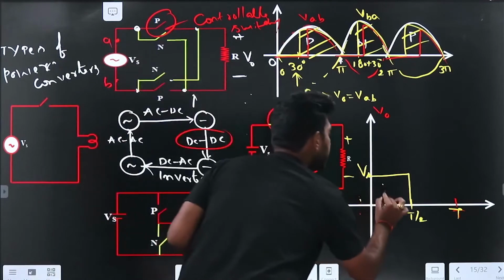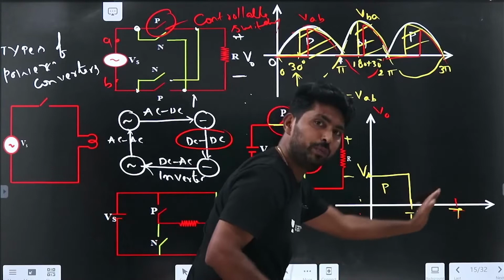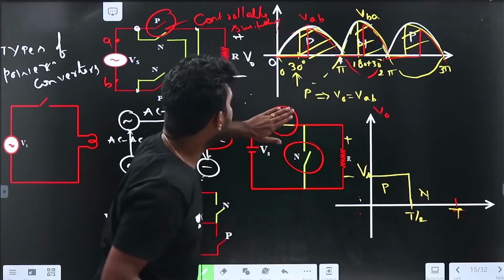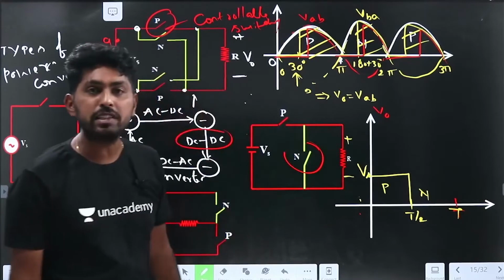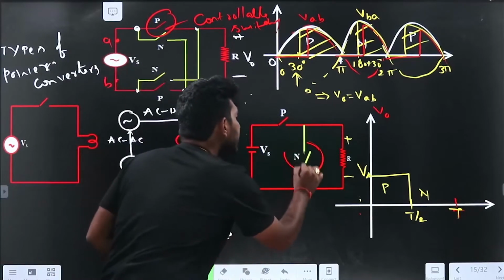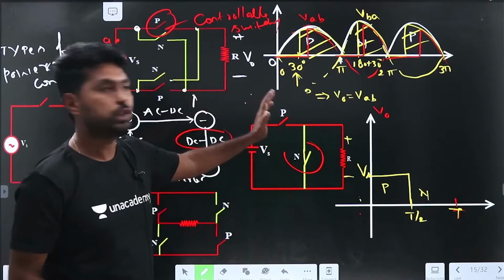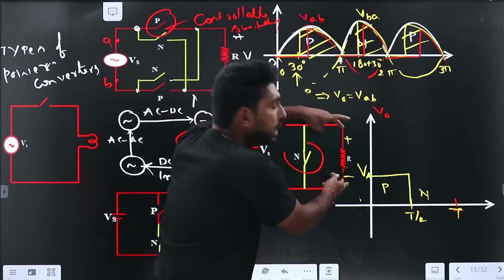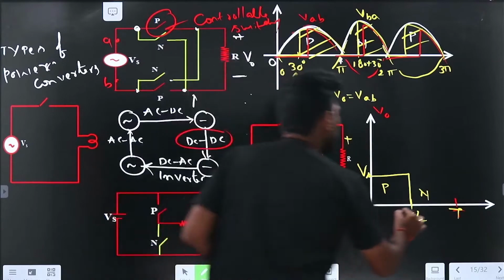So I am closing the p switch here. After t by 2, if I close the n switch and open the p switch, what happens? What about the output voltage? The output voltage is 0 because it's getting shorted, right? So the output voltage is 0.